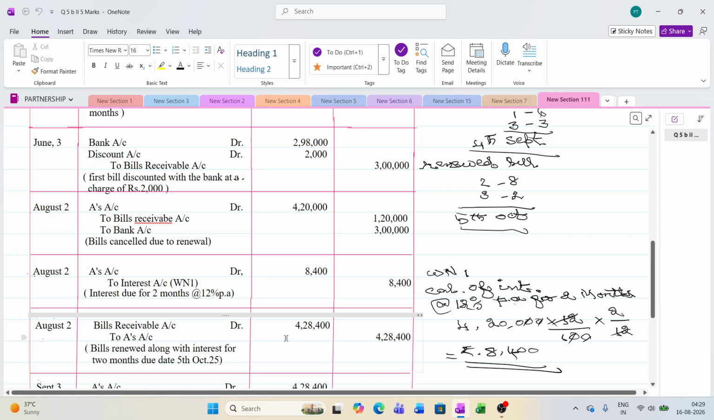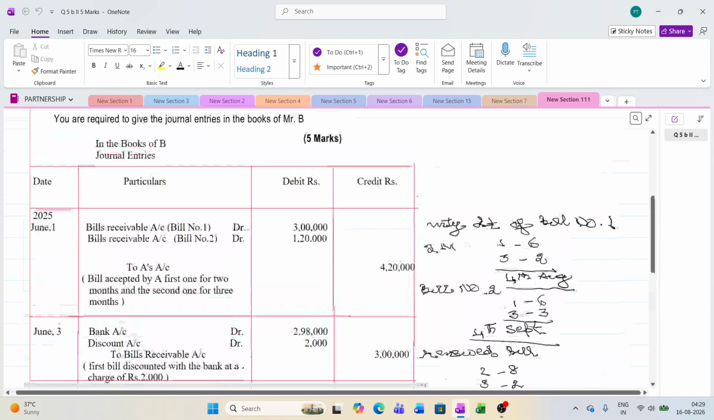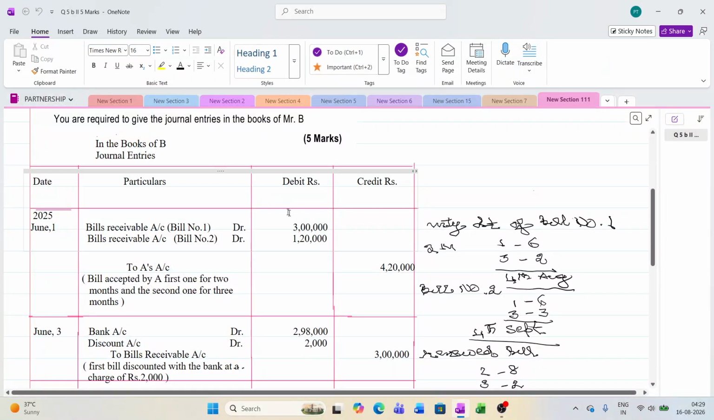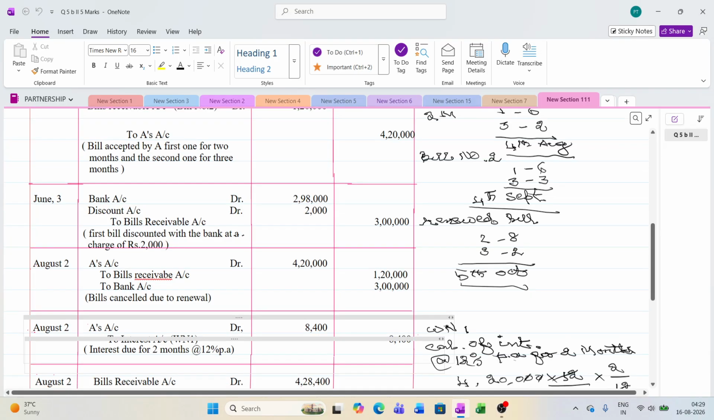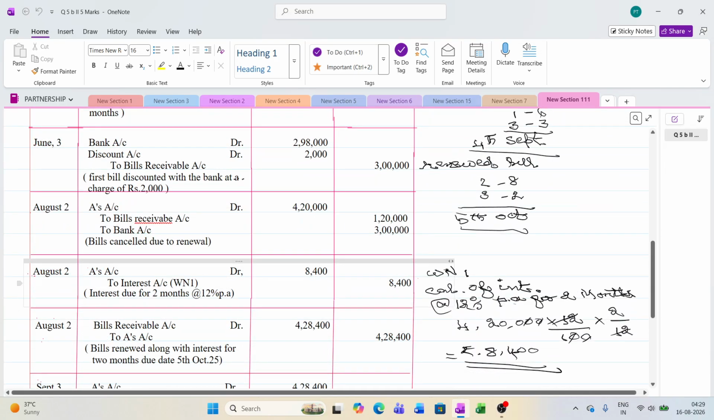In the first entry, if you see, there may be a sale or something because it is not looking like an accommodation bill. So at the time of sale, A's account was debited and here it is credited. So A's account got closed here. Okay. Now when it comes here, again on renewal, A's account is debited 2 times with 4,20,000 and 8,400, and he is credited. So here also the entry gets nullified.